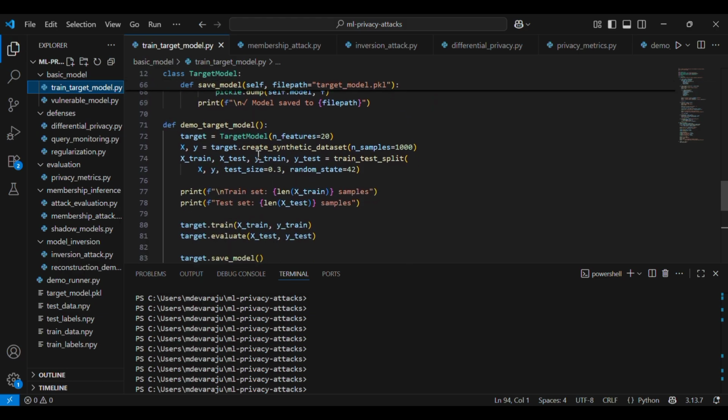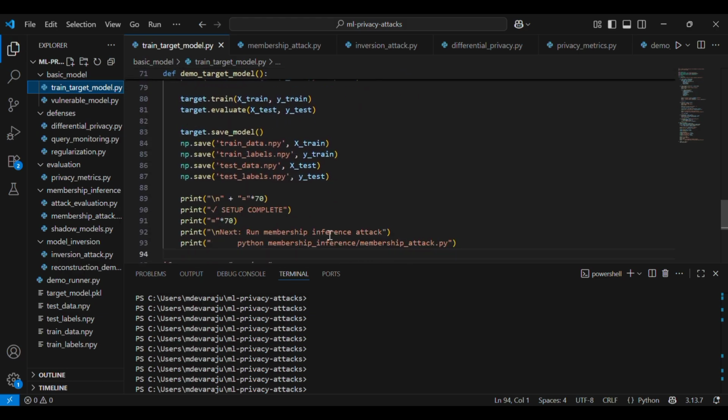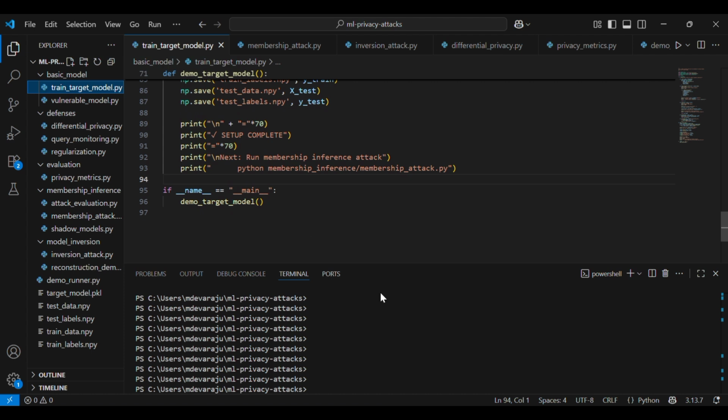Nothing fancy here, it's a standard neural network with two hidden layers, ReLU activations, and trained with basic SGD. This is the kind of model used in production everywhere, which makes it vulnerable.